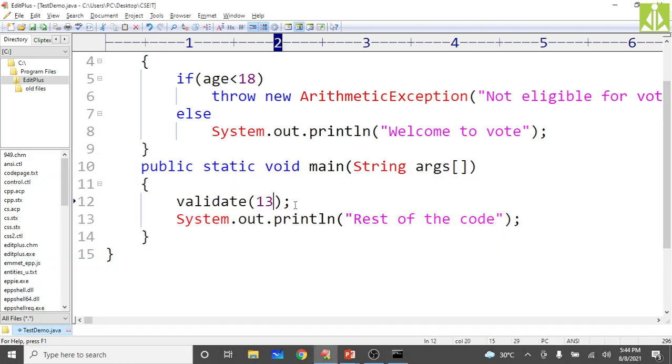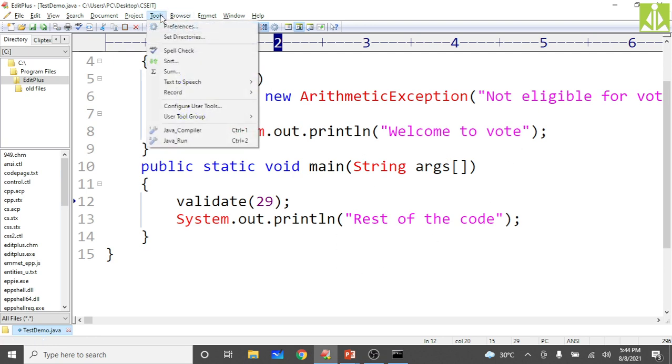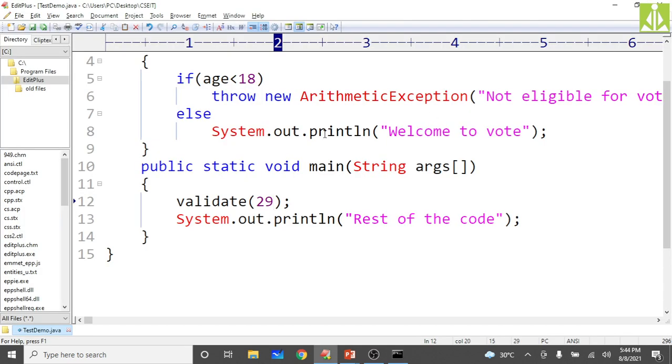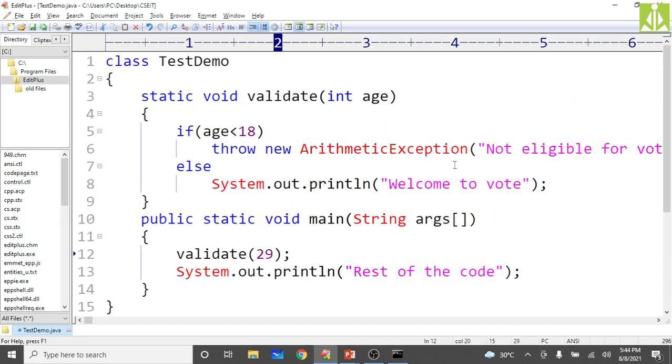Hopefully you understood. Now make the age some valid age, some 29. So no exception, right? Then you will get welcome to vote, and the rest of the code will also be executed. See here, I'm compiling the program and then running it. So welcome to vote and the rest of the code is also executing. In this way we can create our own exceptions as well as throw exceptions manually. The throw keyword is used to throw exceptions manually.